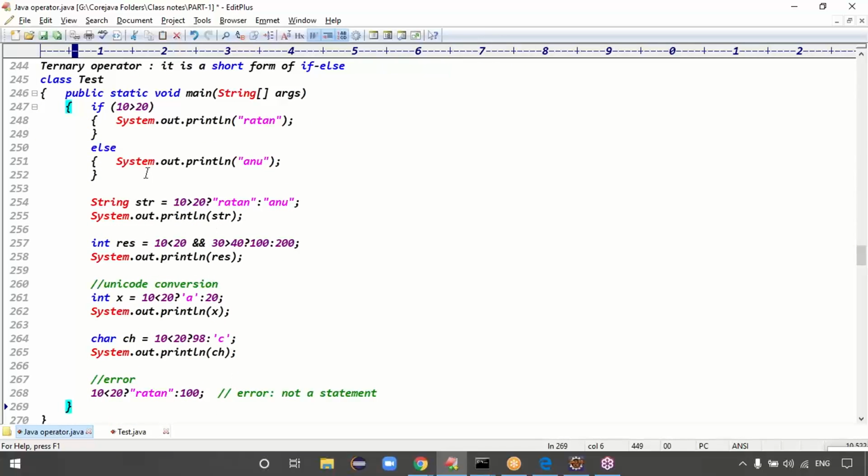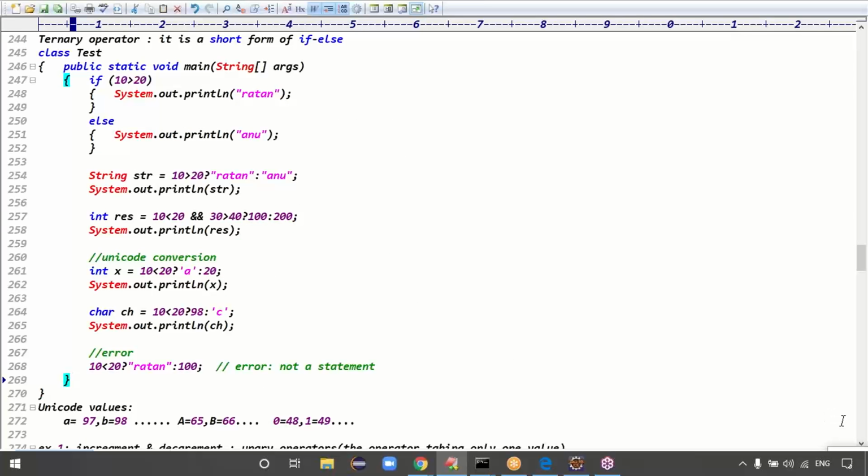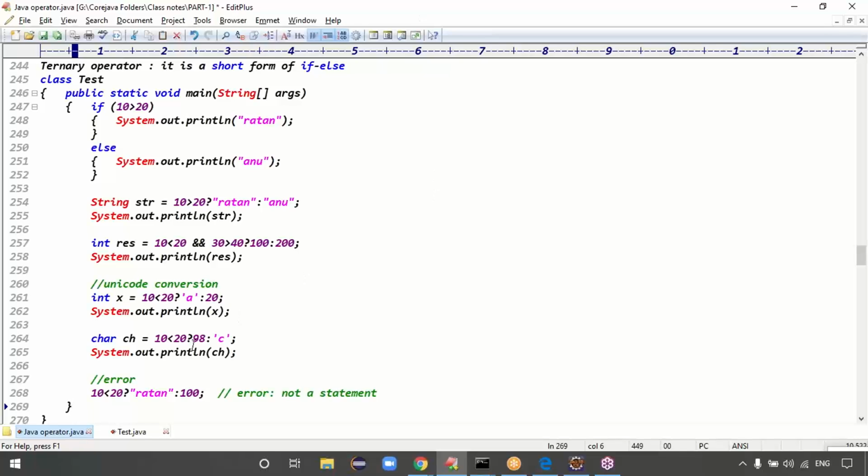Any questions about the ternary operator? Tell me. The ternary operator is just a short form of the if-else condition, guys. Can you repeat the last line again? Here two values are there, right? True means a string is there, false means an integer is there. Which data type do I have to take on the left-hand side now? We don't have clarity, right? It may be string, it may be integer. But on the left-hand side, you cannot take two values. You have to take only one value.